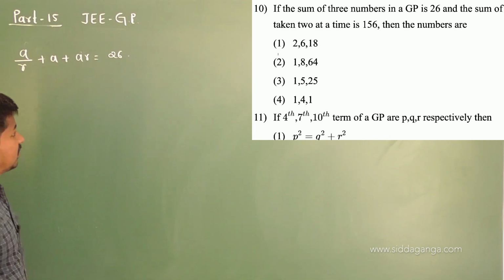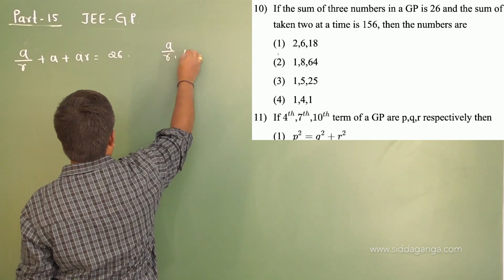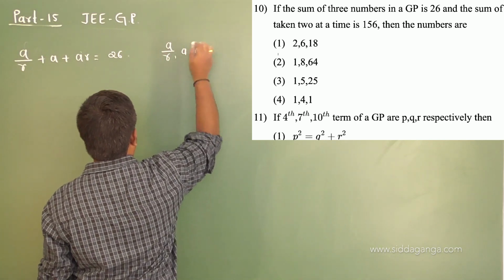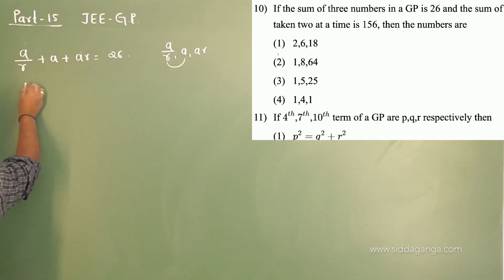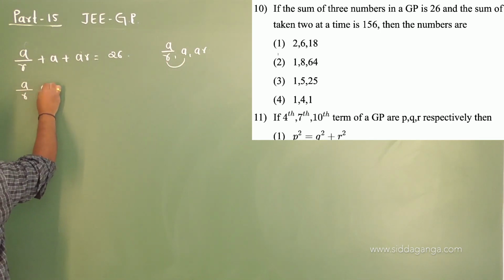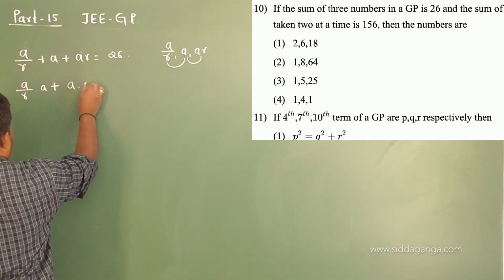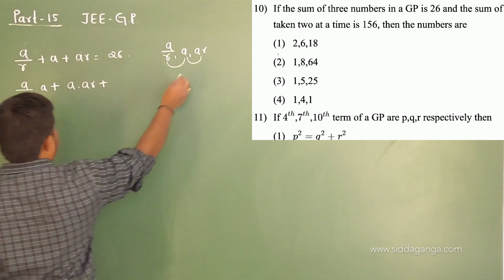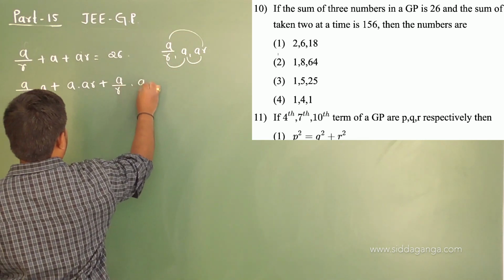Products taken 2 at a time, see, if the numbers are a by r, a and ar, you mean the product of the first two, a by r into a, plus the product of a into ar, plus the product of a by r into ar.